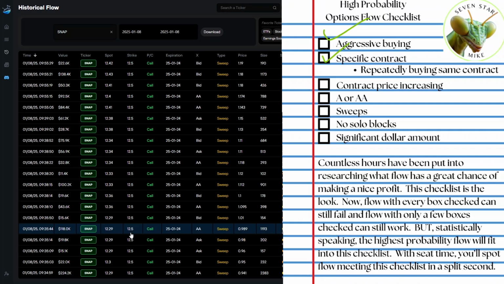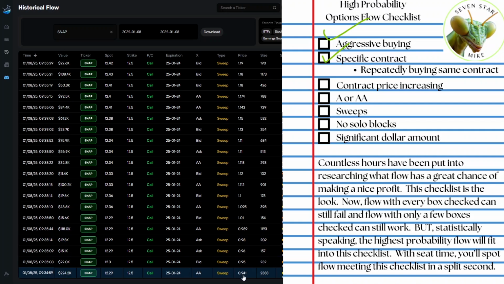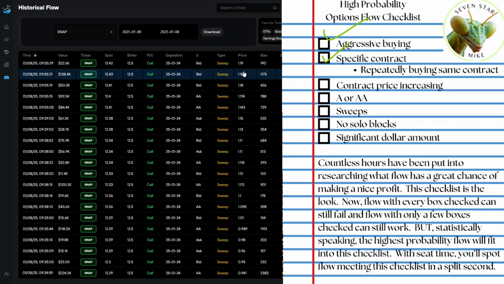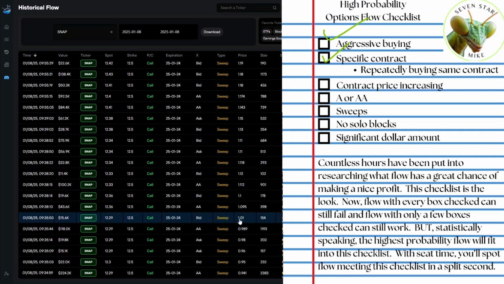Now, contract price increasing is something I always look at. And look at the contracts here. They went 94, 95, 96, 98, 99, $1. They did increase a little after that, but again, this is where I saw the flow and this is where I posted it. Now we want to see ask side sweeps.